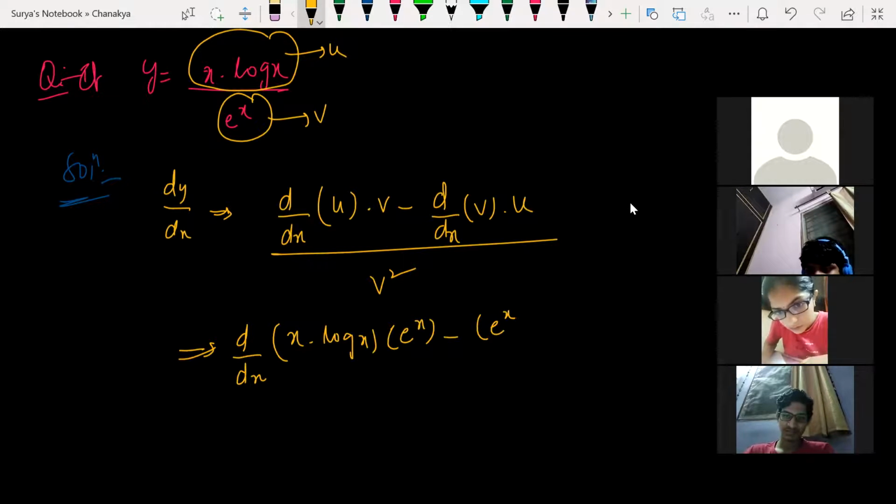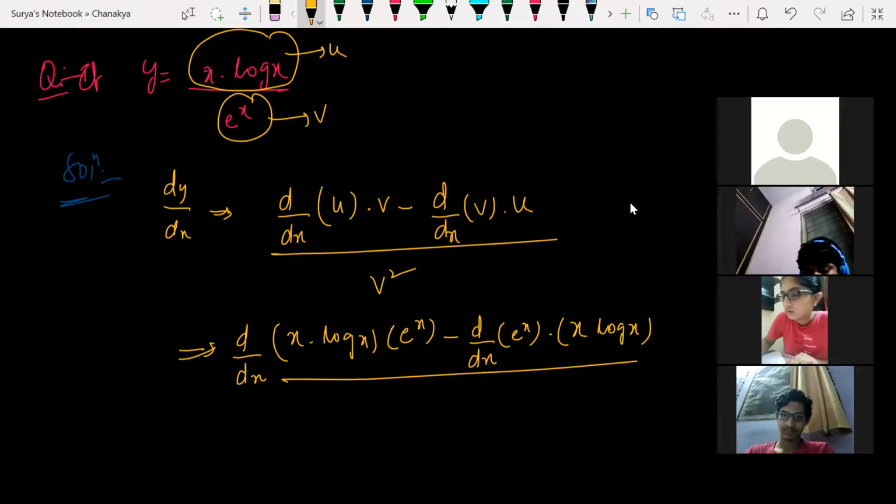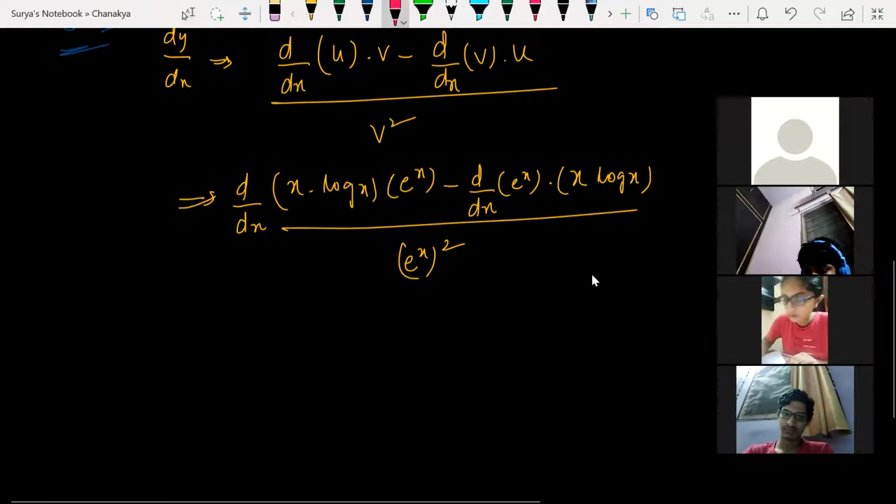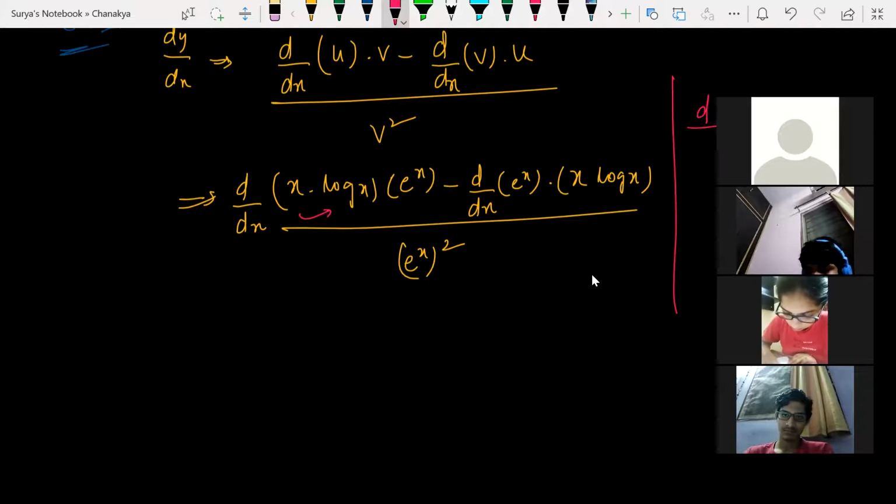Minus d by dx of v, which is e power of x, into u. What is u here? X into log x. So v square, what is v square here? E power of x whole square. Now tell me, d by dx of x into log x is what first?